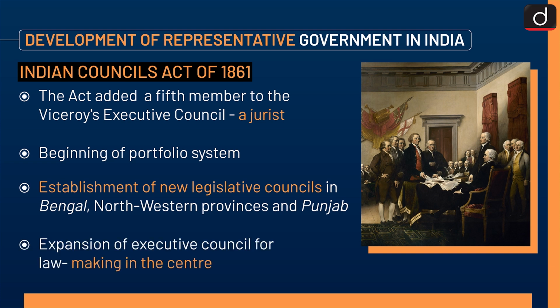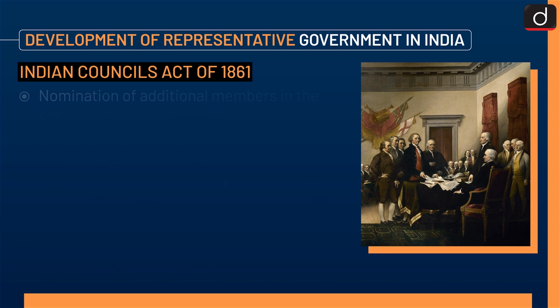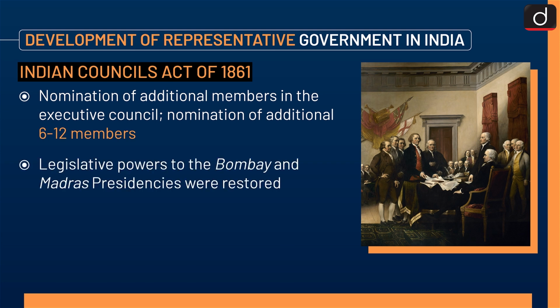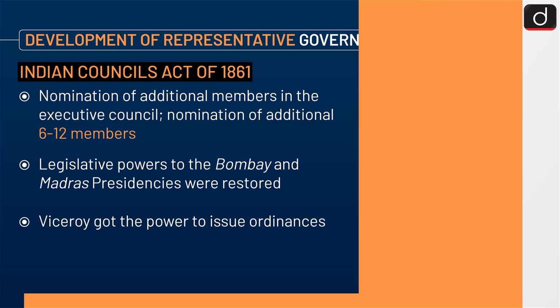It led to the expansion of Executive Council for law-making in the centre. Nomination of additional members in the Executive Council, nomination of additional 6 to 12 members. Legislative powers to the Bombay and Madras presidencies were restored. Viceroy got the power to issue ordinances.